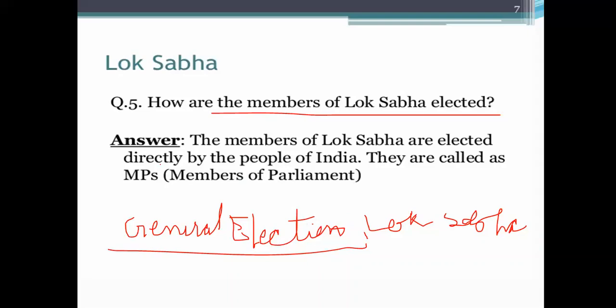The general election takes place on the basis of universal adult franchise, and the members of the Lok Sabha are called MPs, that is, members of parliament. If anybody says member of parliament, it means both: the Lok Sabha member is also called an MP and the Rajya Sabha member is also called an MP. So this thing you have to keep in mind.